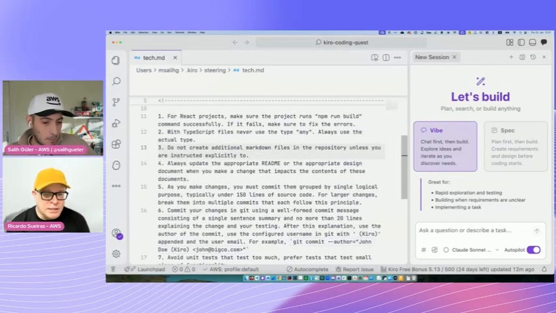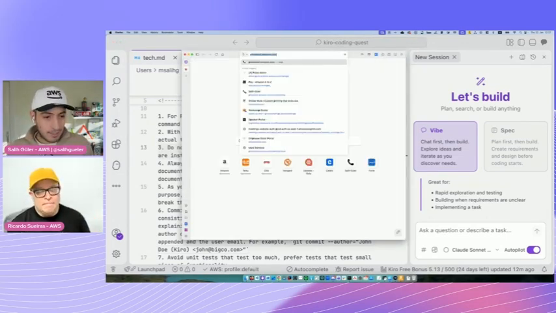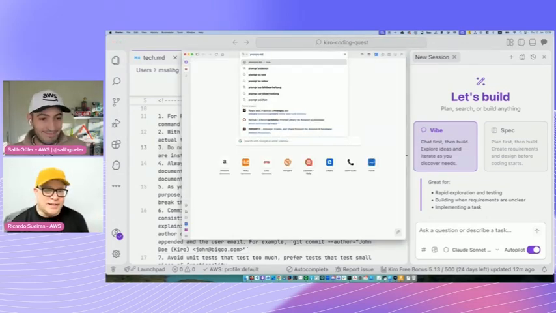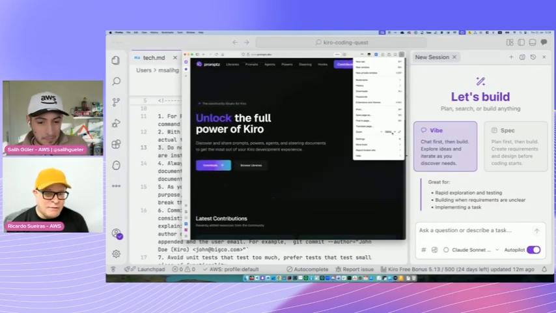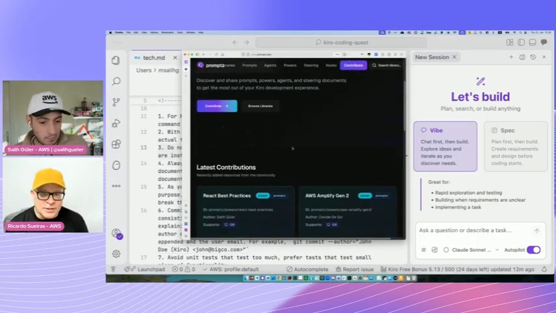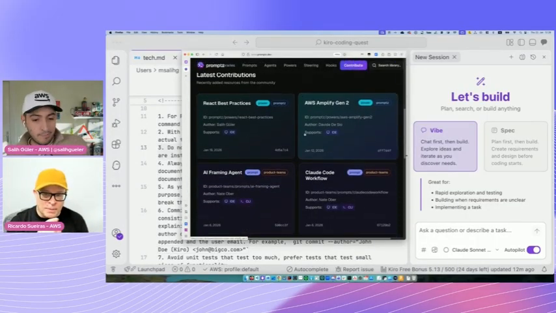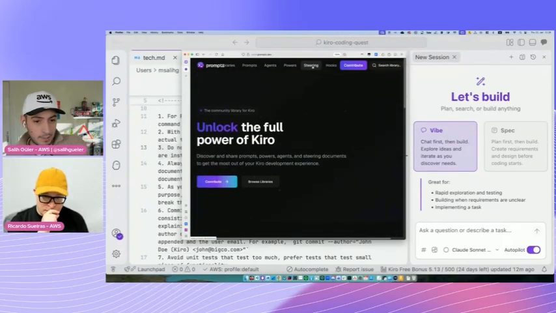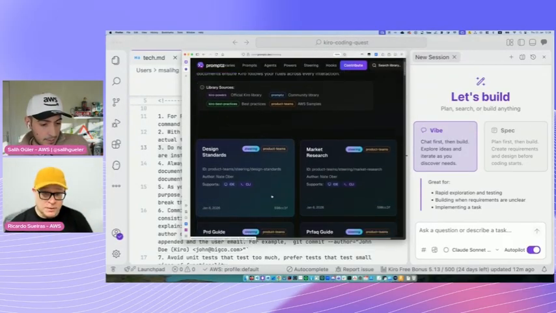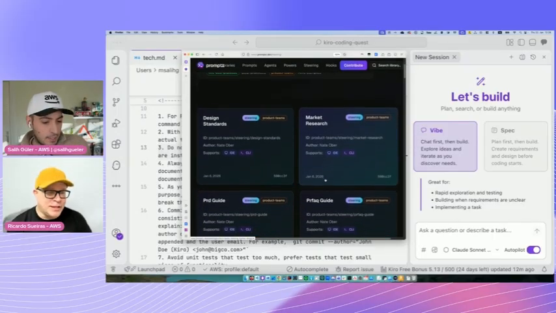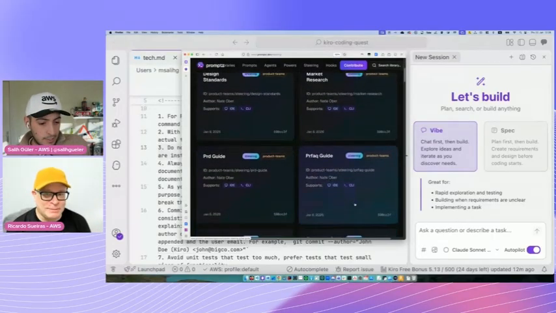These are one of the things, and again, shout out to Christian Mezzale, the prompts dev tool. You can go there and find various steering files that people are already sharing. But more than that, there are agents, powers, and more. If you go to the top, Salih, click on steering at the top. Here are the steering documents that you can use. So that's a quick overview. We don't want to spend too much time on it.